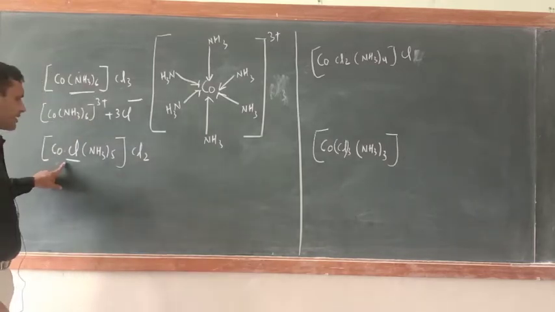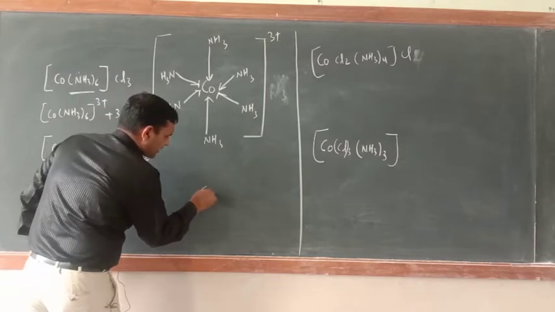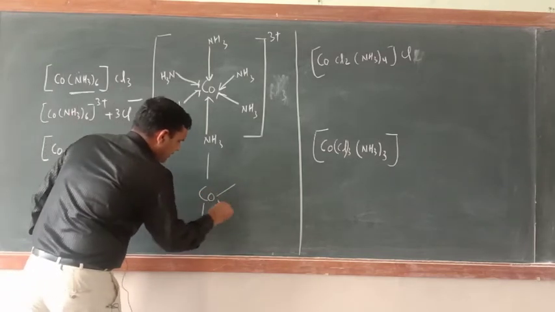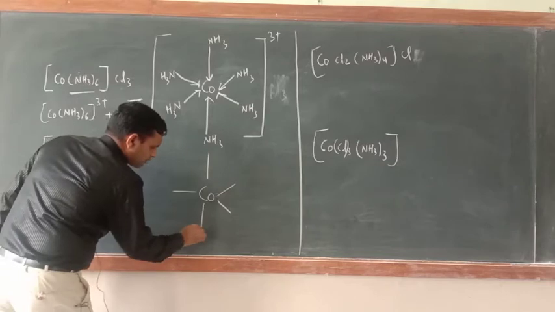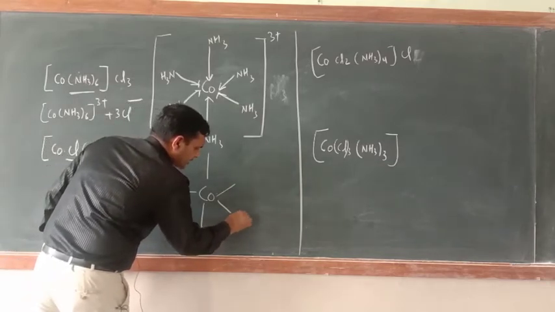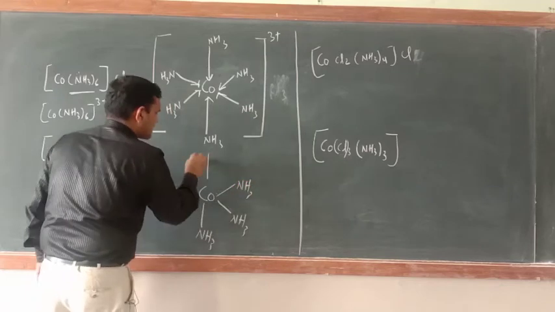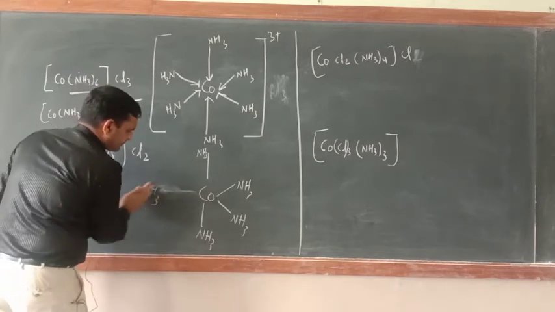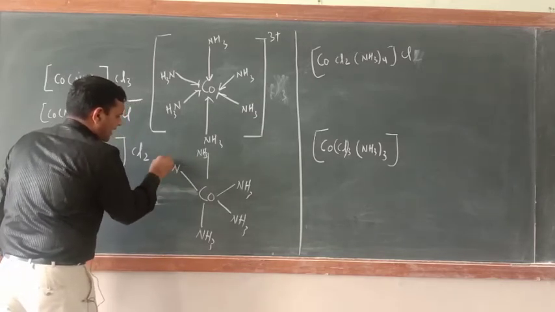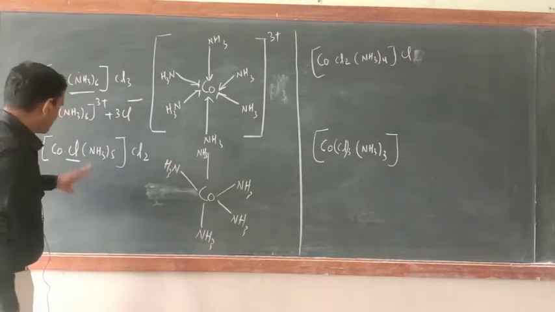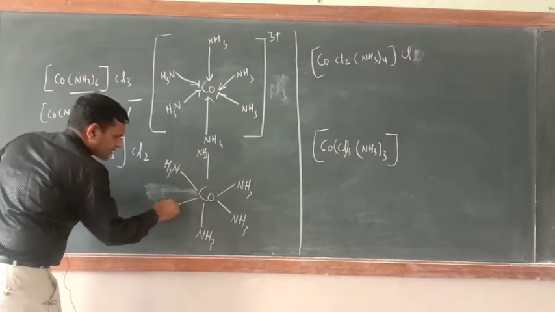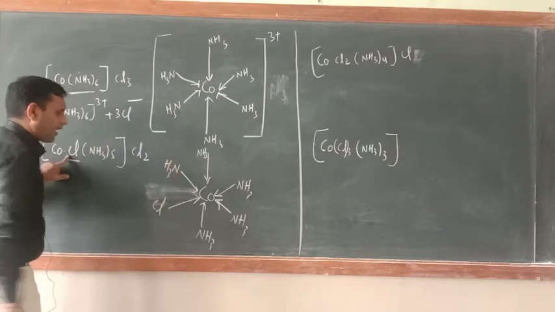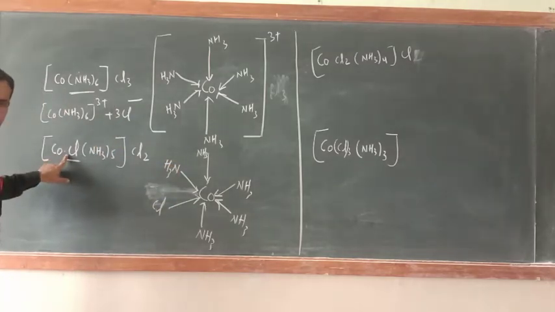So just try to understand here. This is cobalt. Now 5 ammine ligands are there. 1, 2, 3. So write down here NH3, NH3, NH3, here also NH3, here also NH3. Okay, now Cl. This is also a coordinate bond only. Write down here Cl. Now this Cl is fulfilling primary as well as secondary valency.